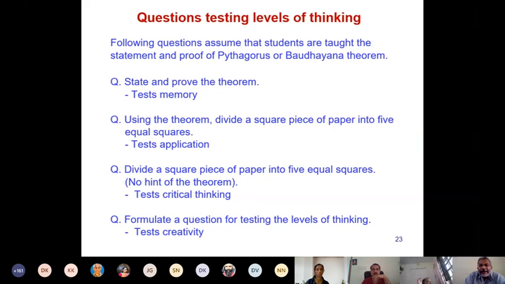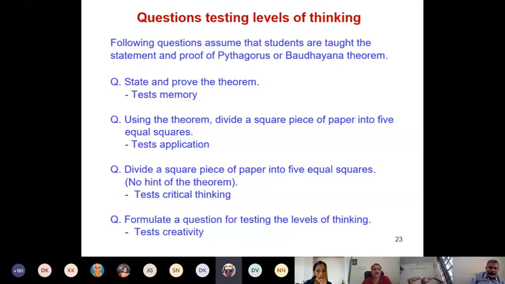Now, in order to make things very easy, we are setting simple questions. Then after coming out of BTech, suddenly they are supposed to solve practical problems, where they have to be creative and critical. It's not possible, because they have not got into the habit of exercising their mind.